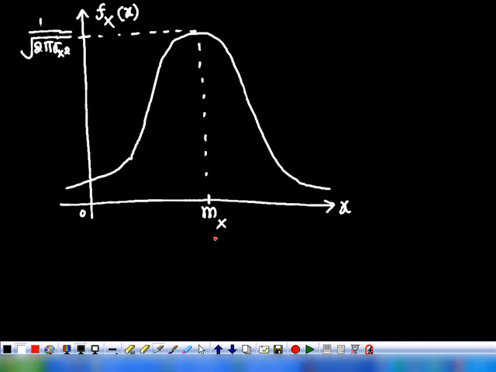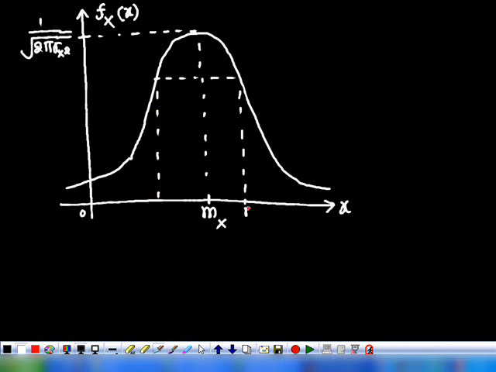It is a bell shape whose maximum occurs at x equals mx, and this mx is called the mean value or average value. If you move away from it, the value of the density function goes on decreasing.